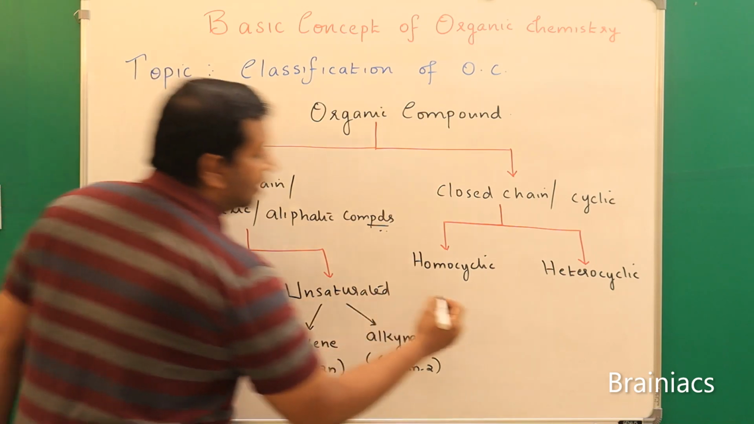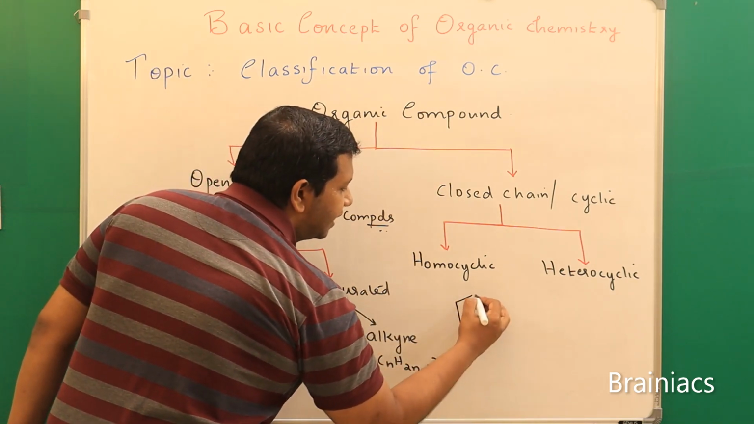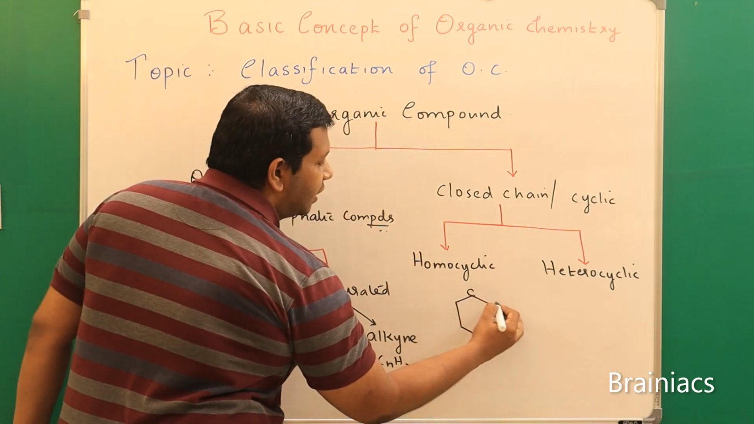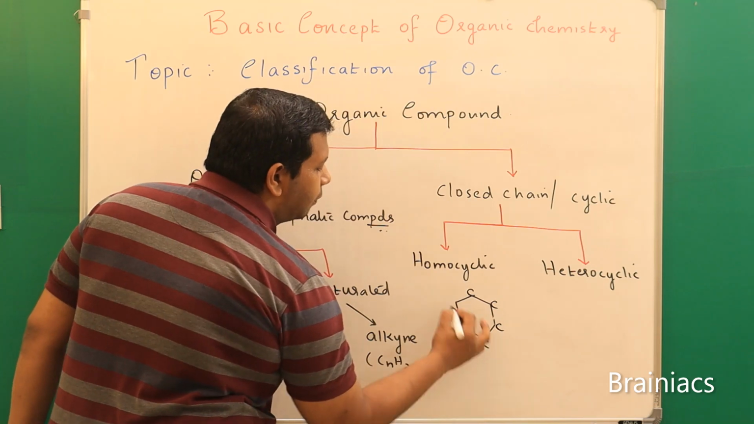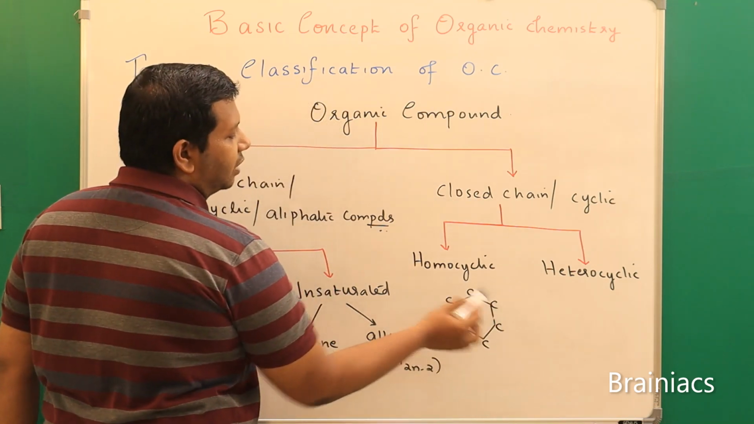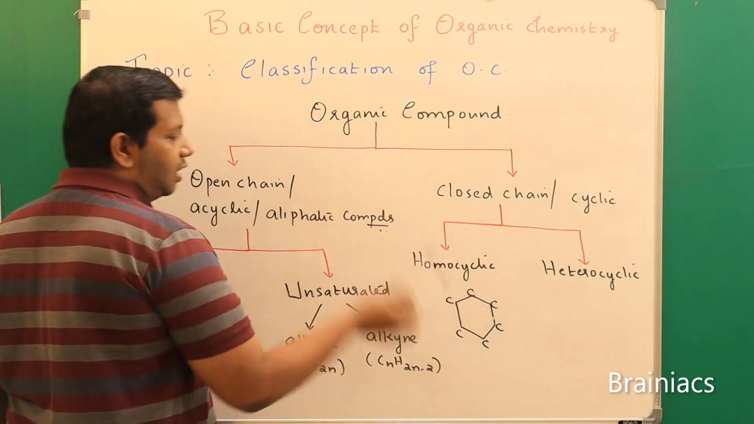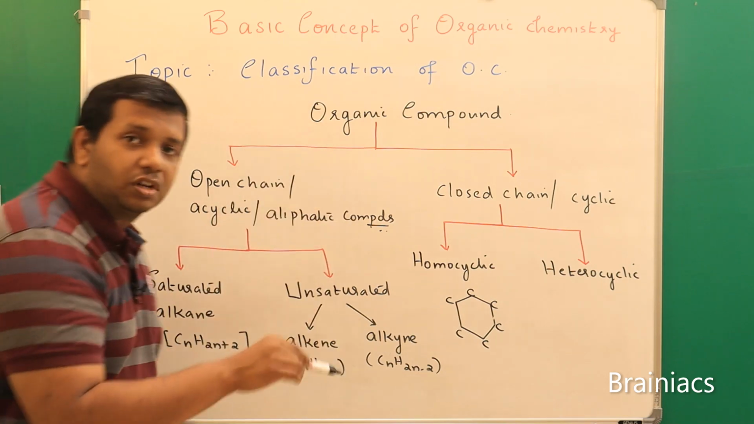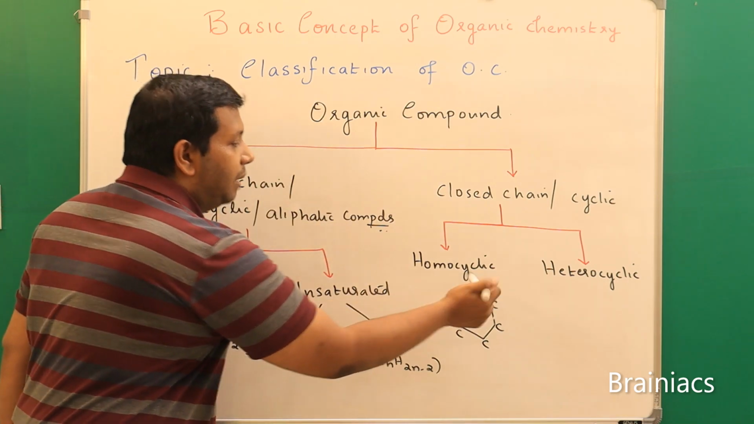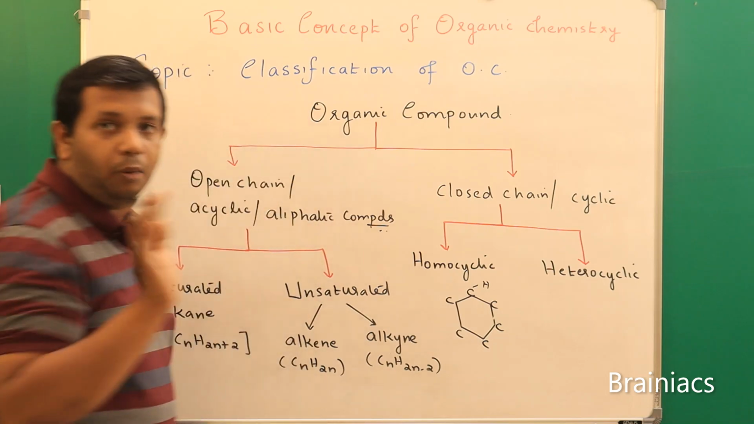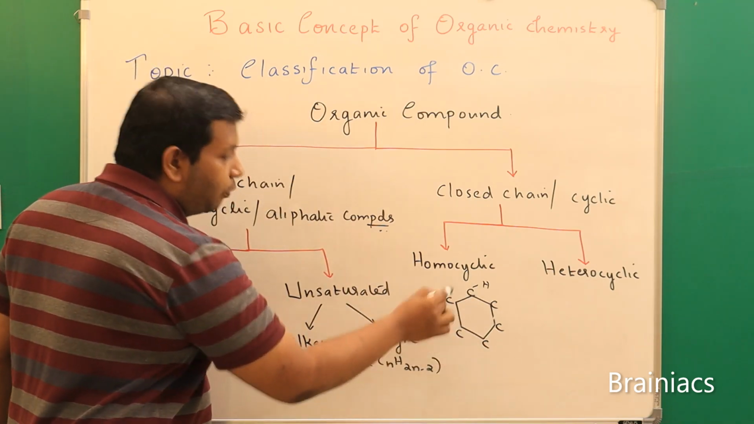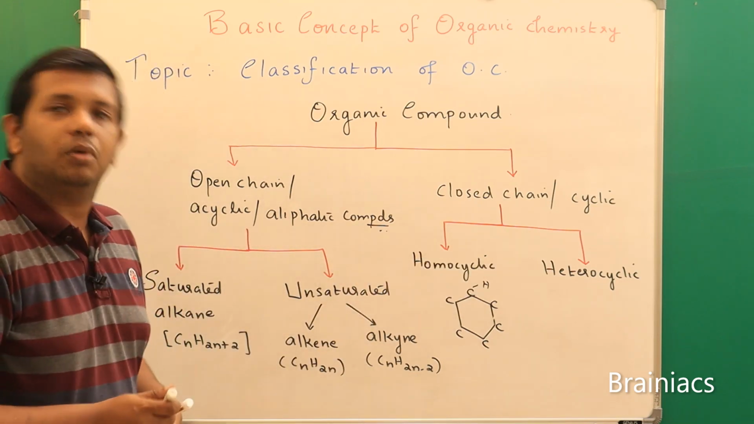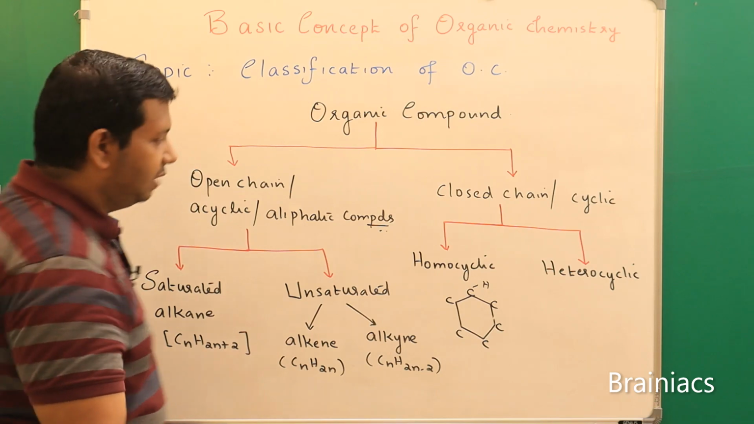That means, for example, if I am drawing a cyclic structure, consider this is a closed chain compound, and the ring is made up of only one type of element. Now you can see here carbon connected to another carbon, and this is connected to another one, and so on. So the whole ring structure, please understand only the ring structure. Maybe this may be connected to hydrogen, that is not our problem. But the ring structure is made up of only one type of element. In that case we use the term homocyclic. Please understand that, very very important.